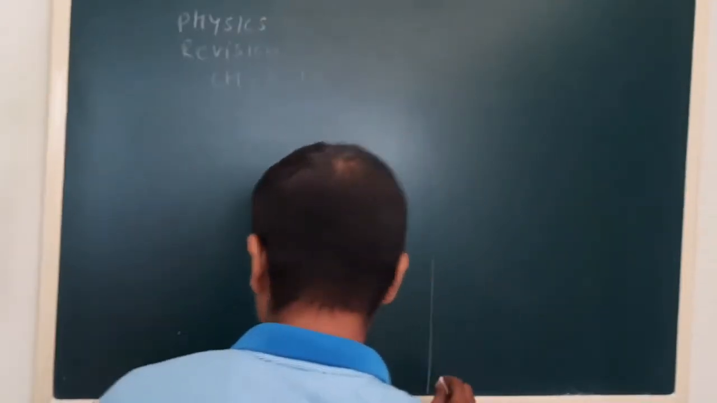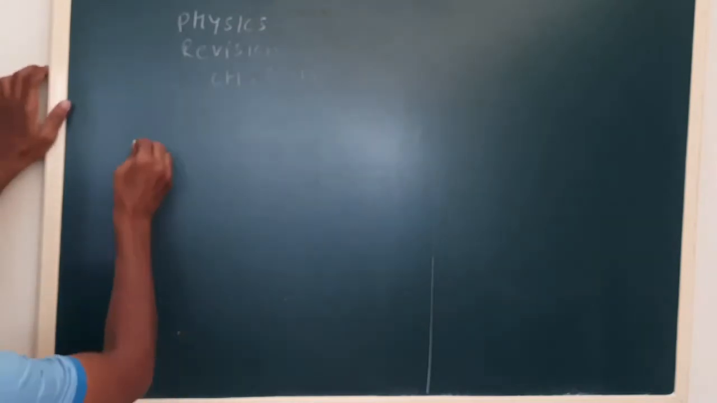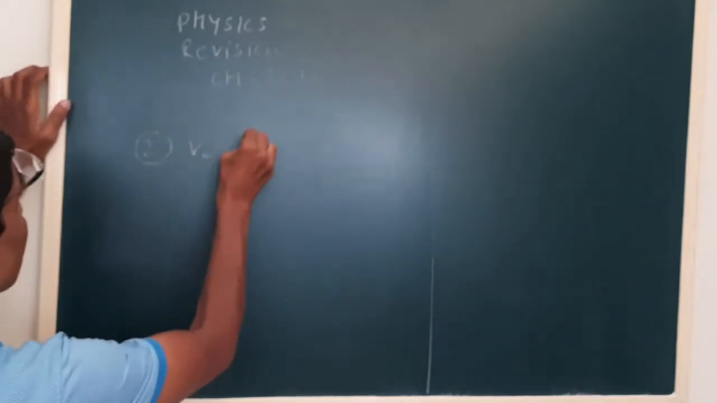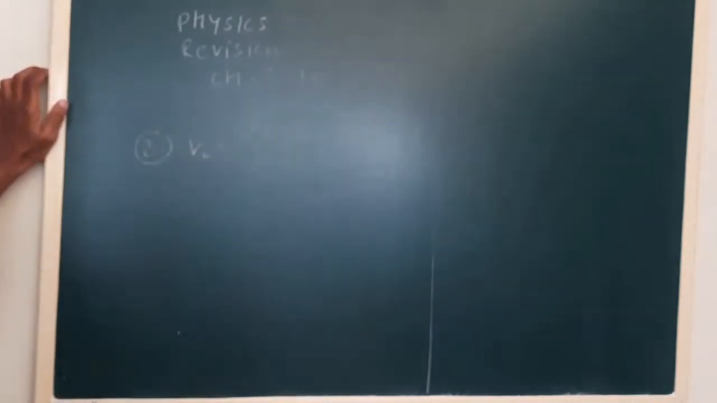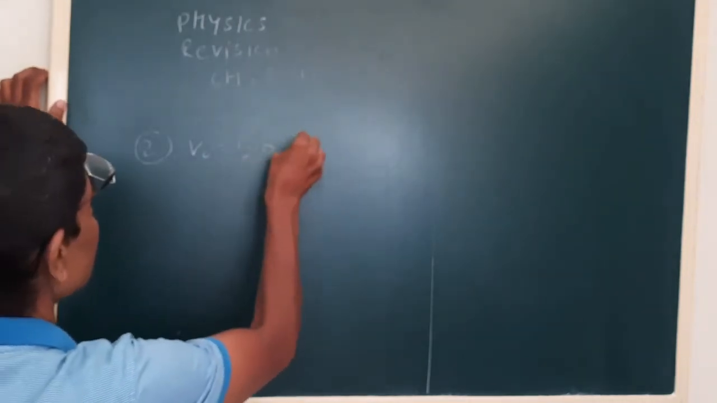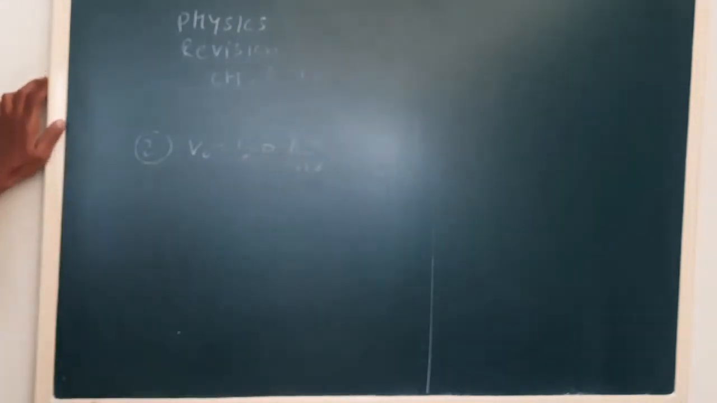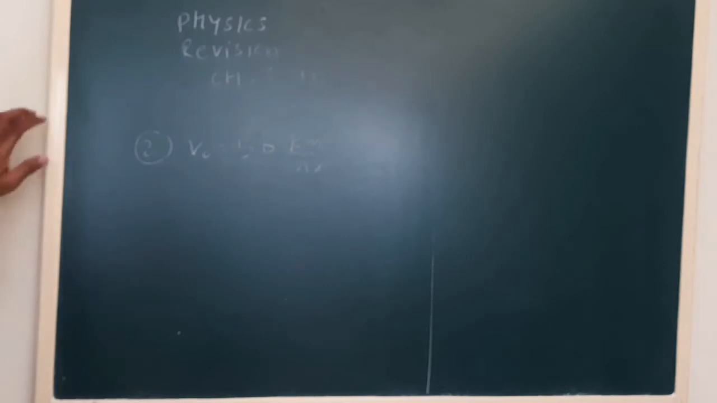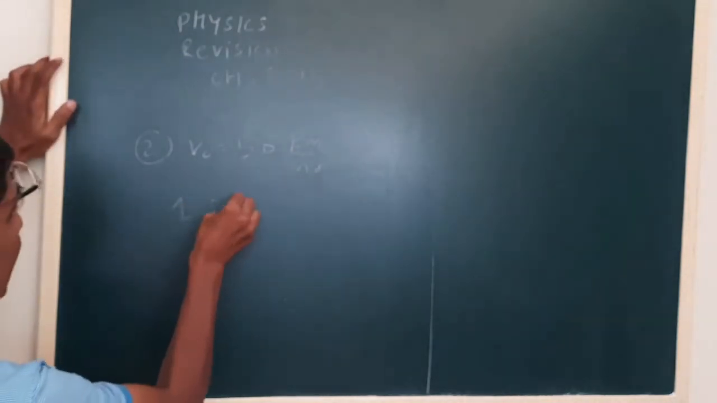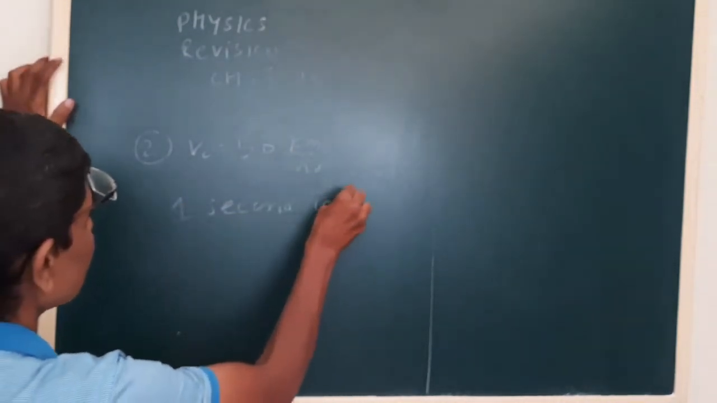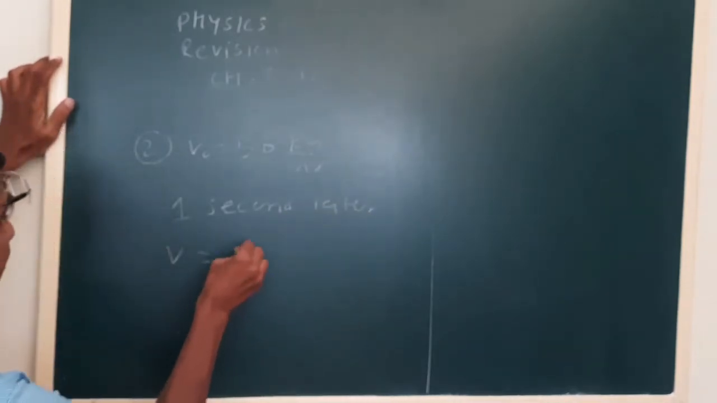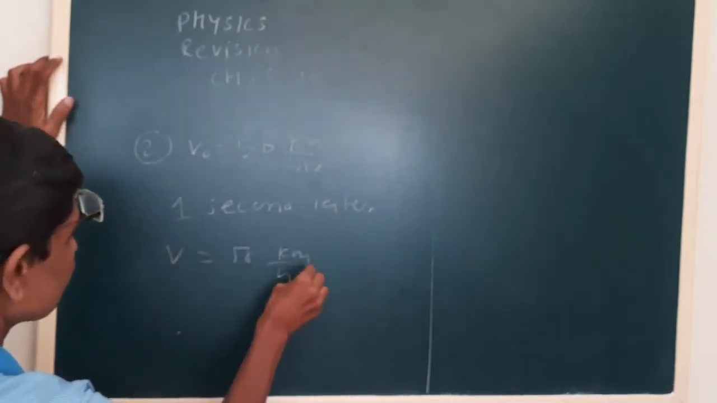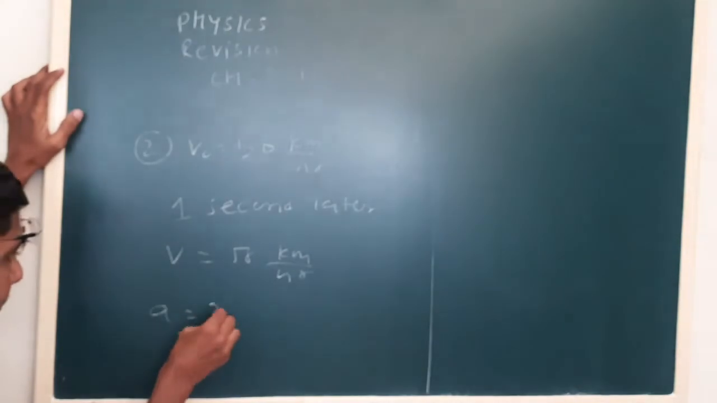Now let us say a car is moving with the speed of 56 km per hour. After some time, 1 second later, the velocity becomes 58 km per hour. See, we have to calculate acceleration.